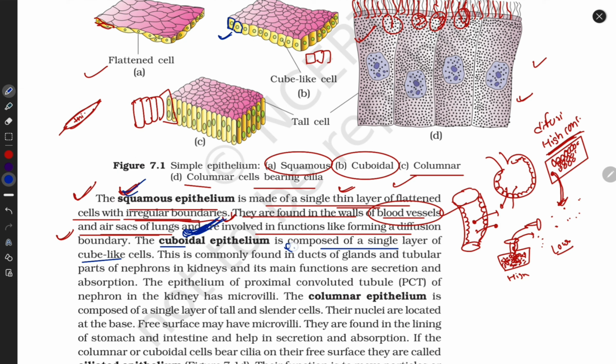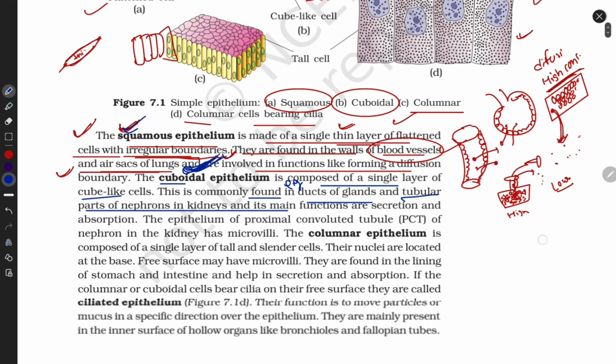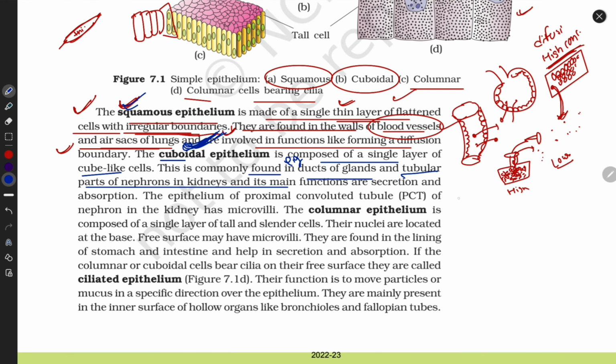Now it is time for their examples. Let's learn where they are found. They are found in the ducts of glands and the tubular parts of nephron in kidneys. We have glands like pituitary, thyroid, thymus, adrenal, parathyroid, testes, ovary, liver and pancreas. These are glands, and they have some ducts.